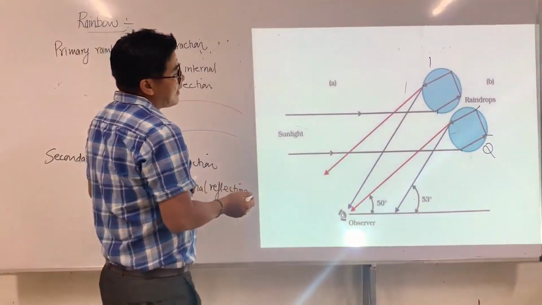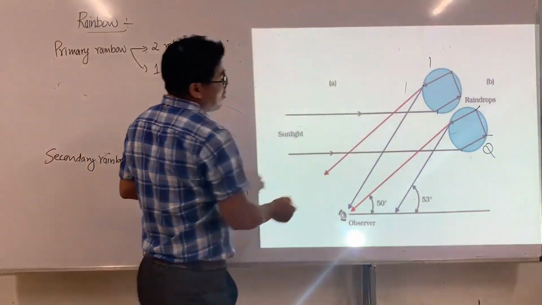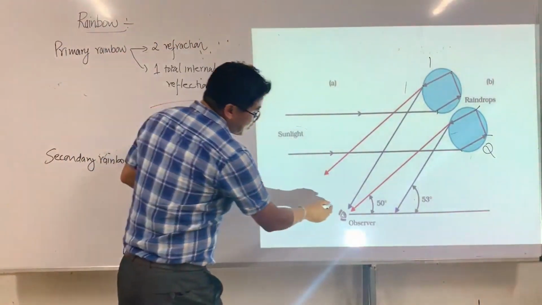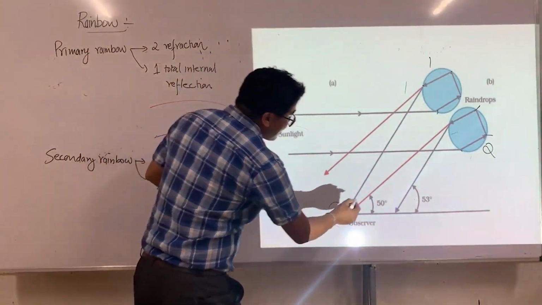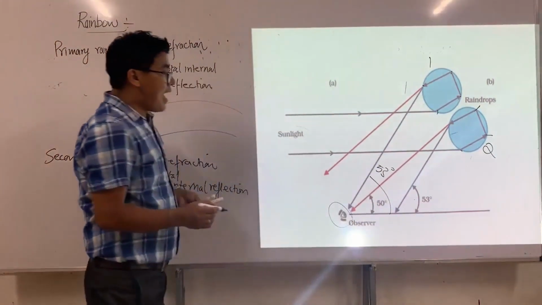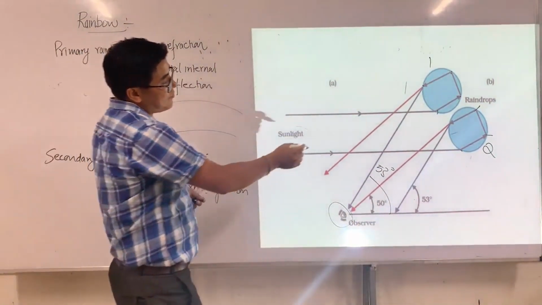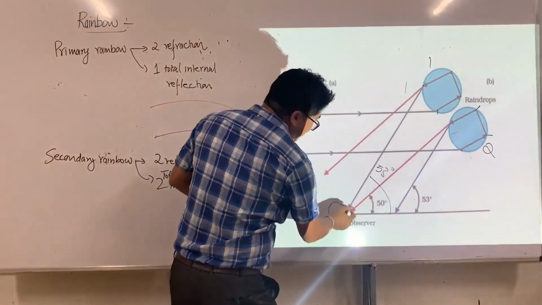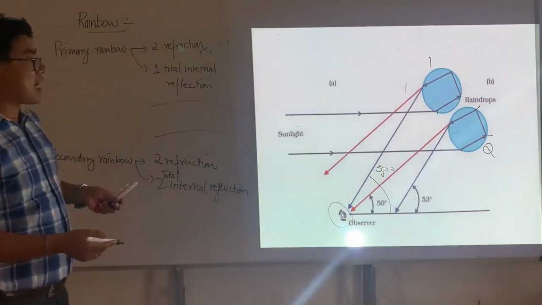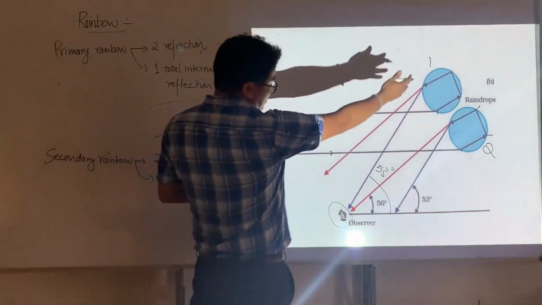The violet from the first raindrop enters your eye at an angle of, let's say, 53 degrees, and the red from the second drop enters your eye at 50 degrees. All other colors lie between these two.